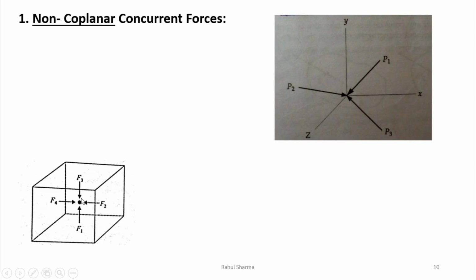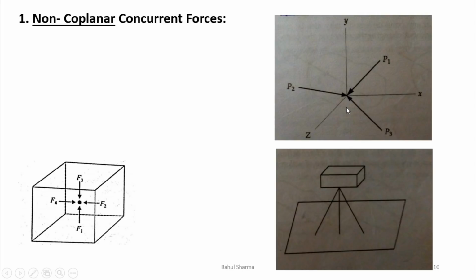So the lines of action of force meet at a single point, and it is known as non-coplanar as the forces are in different planes, and concurrent as the point of action is the same. Say we apply force P1 in the xy plane, P2 in the yz plane, and P3 in the xz plane, all towards a single point, just like the tripod stand of a camera.